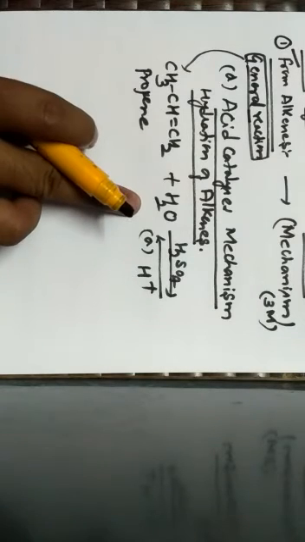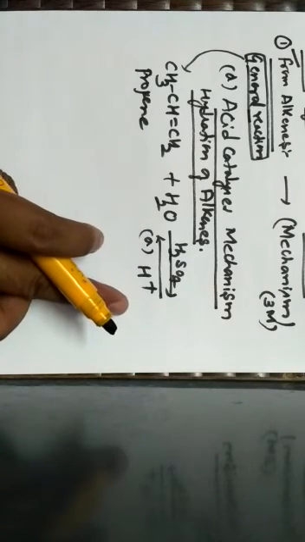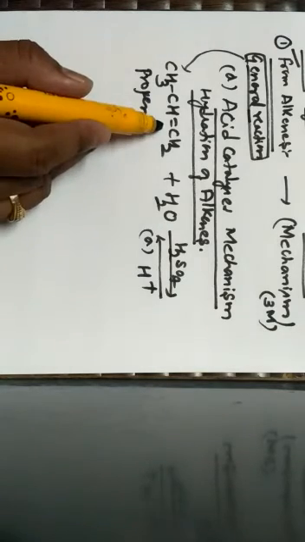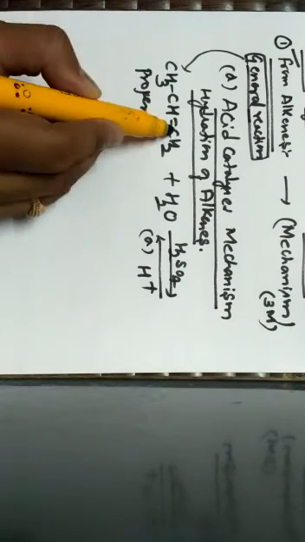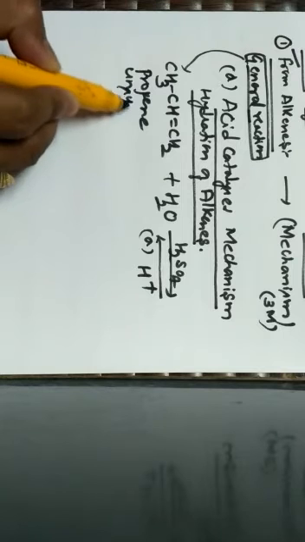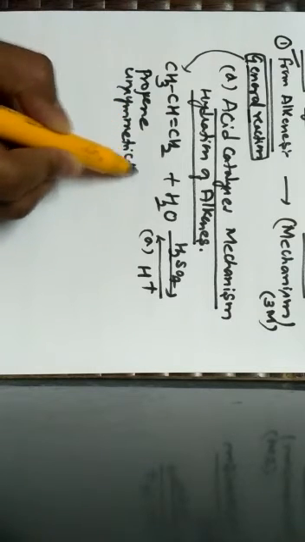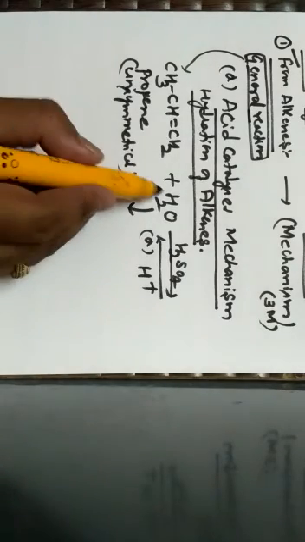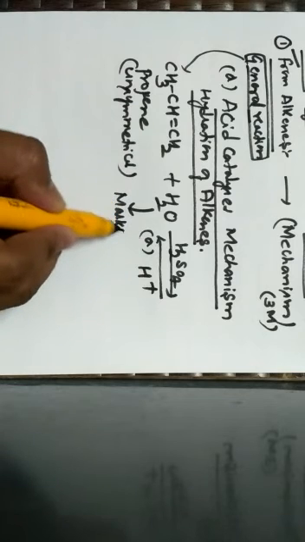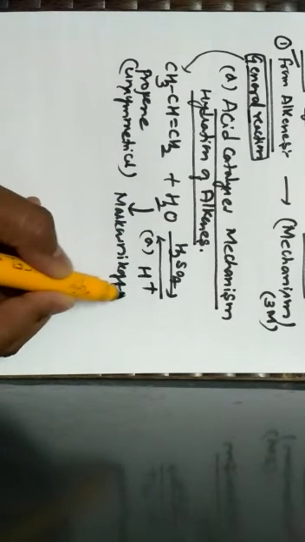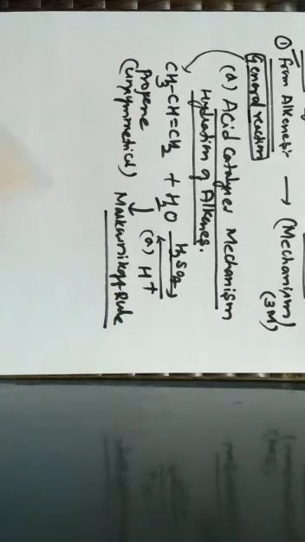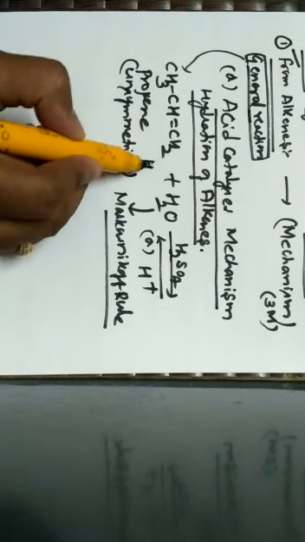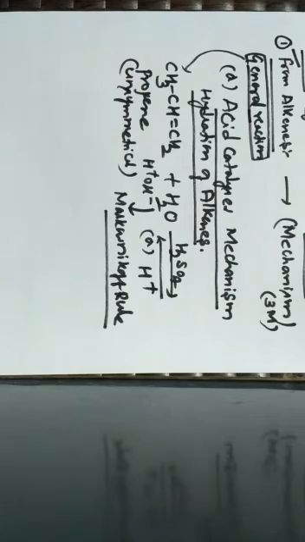When propene is treated with water in the presence of sulfuric acid, note that it is an unsymmetrical alkene, because when I break this alkene, the two halves are entirely different. When the alkene is unsymmetrical in nature, the addition of water to the alkene follows Markovnikov's rule. According to Markovnikov's rule, water will be added to the alkene. We know that water ionizes as H plus and OH minus ion.